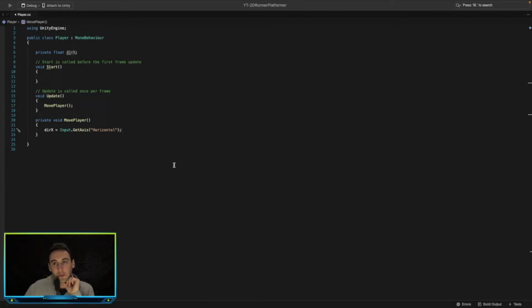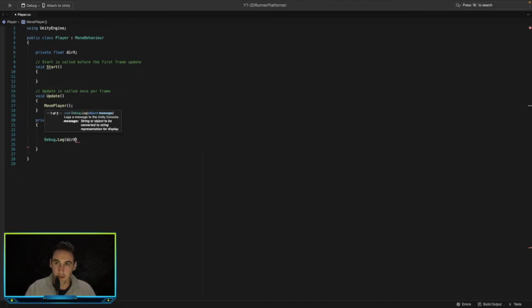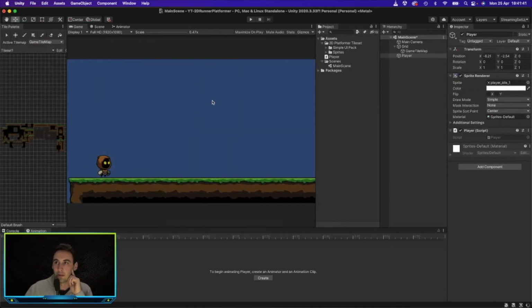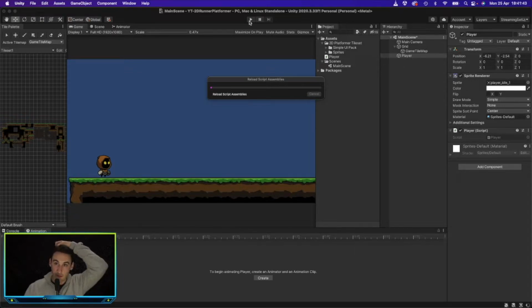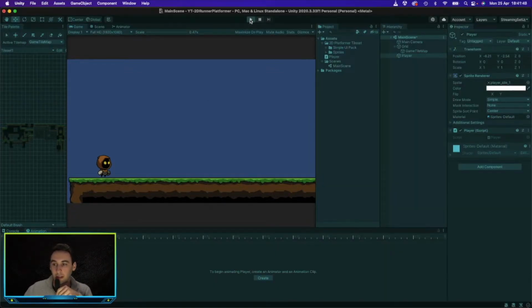So now we've got the input from the user. Let's go ahead and print this out just to see if it works. Debug.Log directionX. This is going to print out a value every time the user presses either the arrow keys